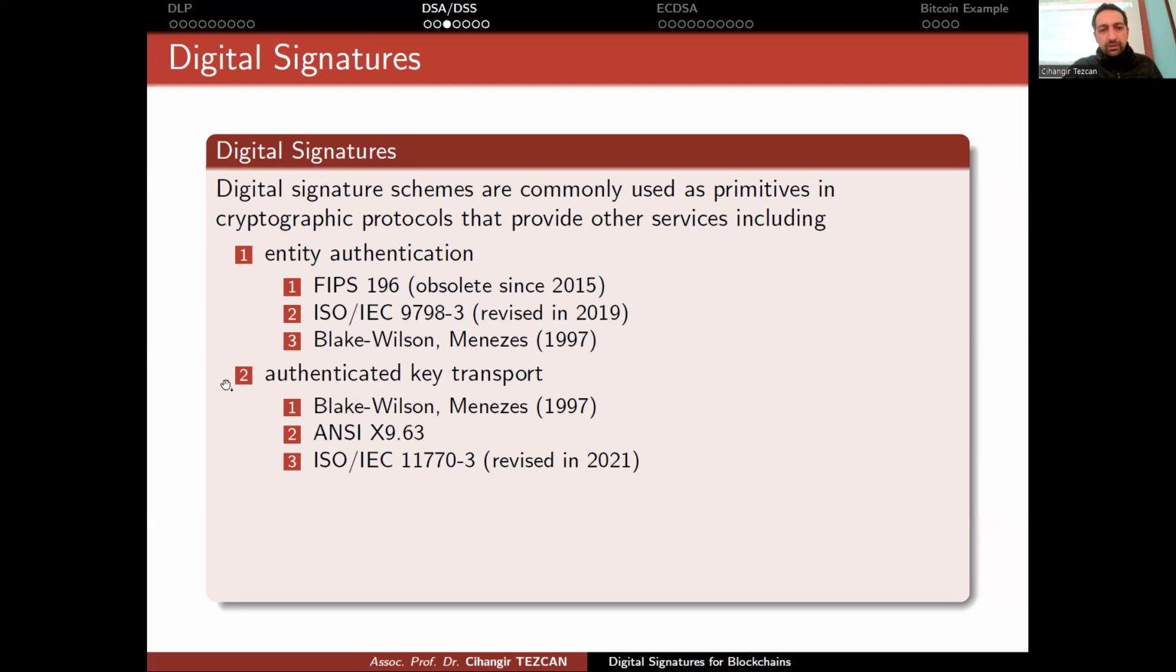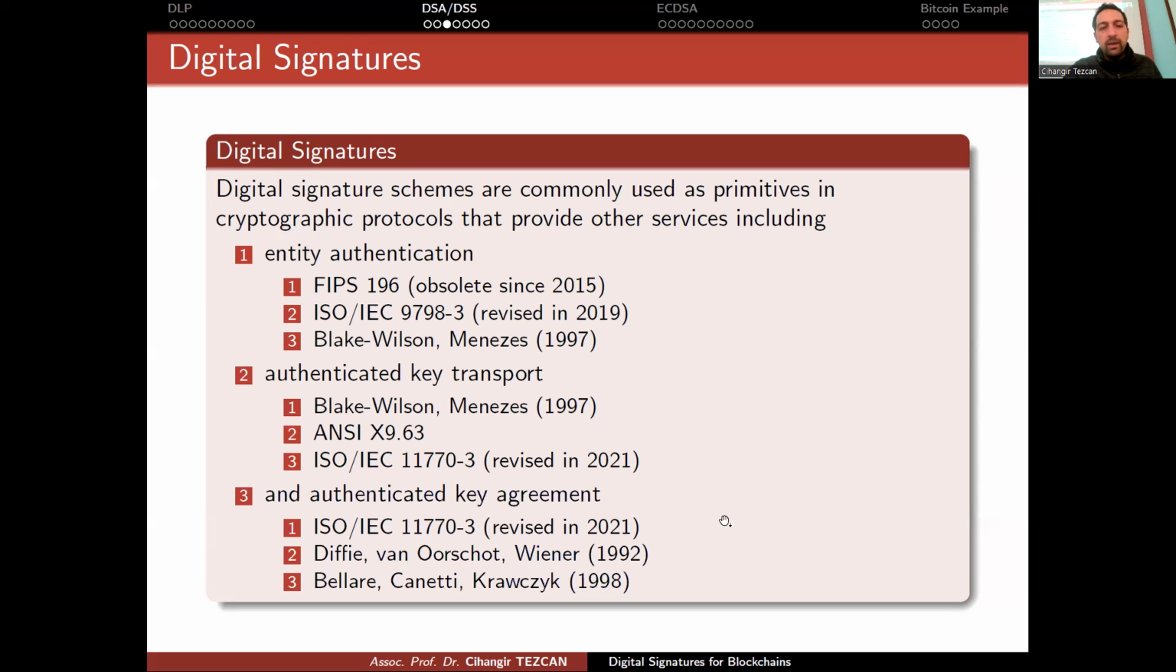It also provides services like authenticated key transport. Again, there is an American standard for that, an ISO standard for that, and there is also the same paper from here. It also provides authenticated key agreement, so you can use digital signatures in this kind of protocols. Again, there is an ISO standard, but there are also some other papers where this kind of cryptographic protocols are provided.